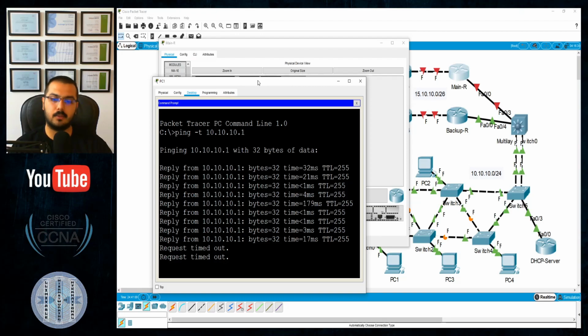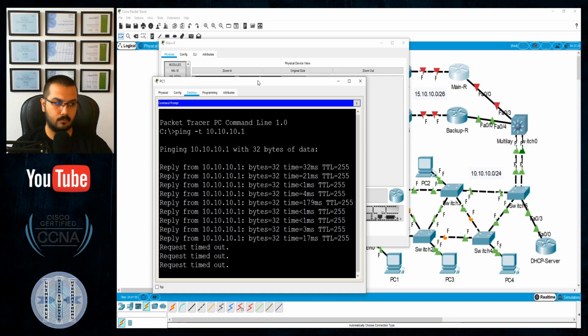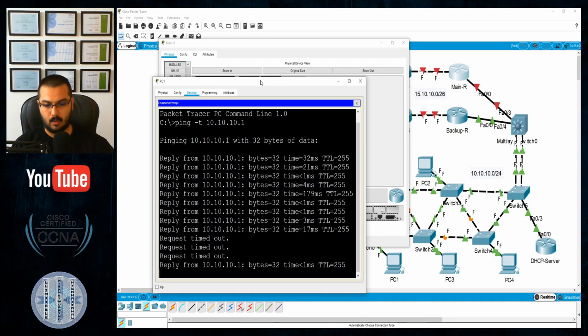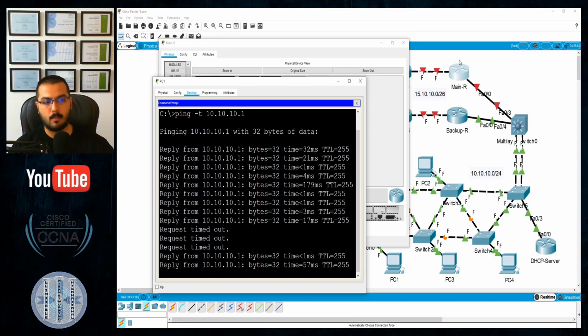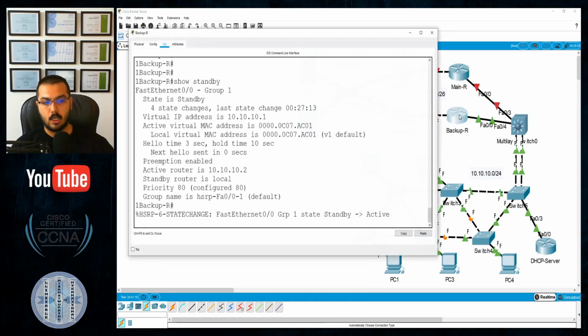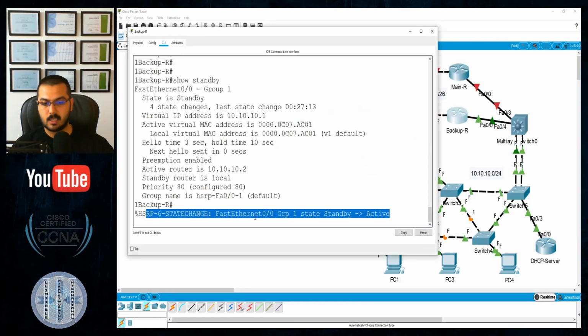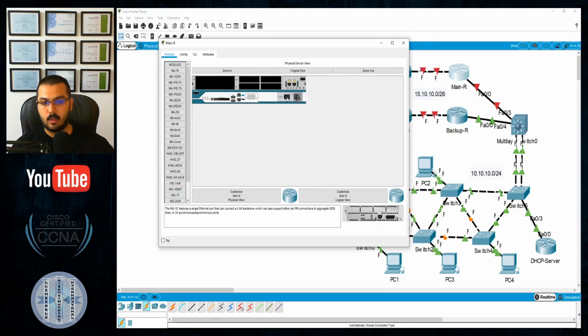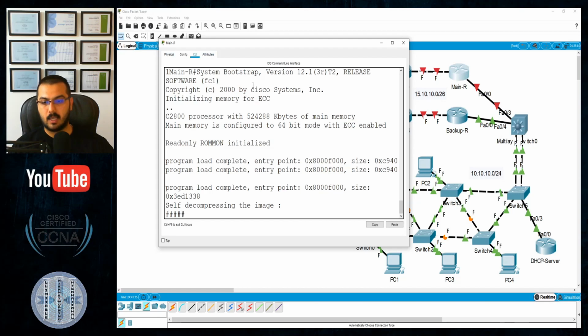Okay, this is a timeout. Any news? Will this take a lot of time? Ah, that took a lot of time. My main router is still down, but I can see that I have reachability to the gateway. Who is the gateway? It should be this device, because there is a message saying that this device went from standby to active.